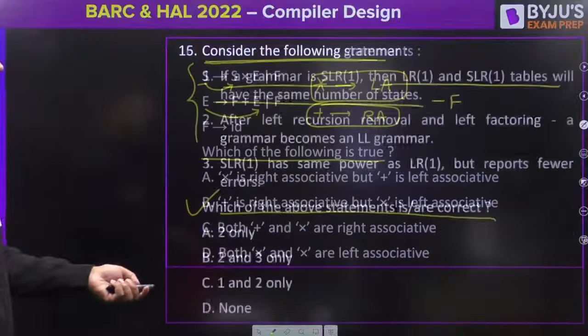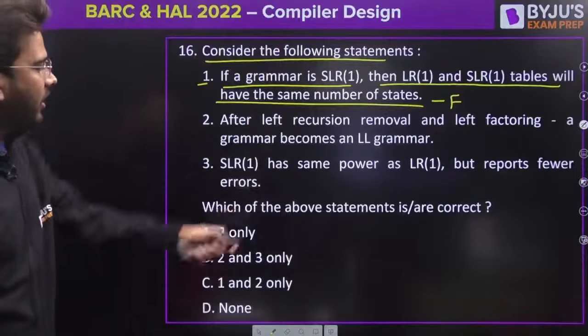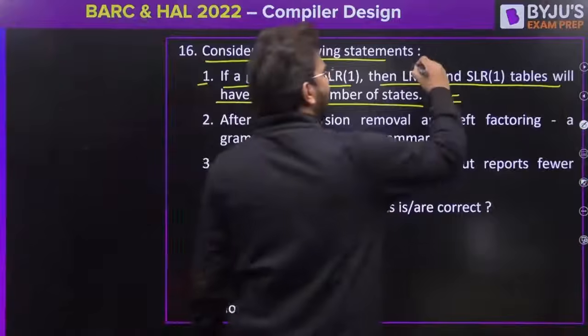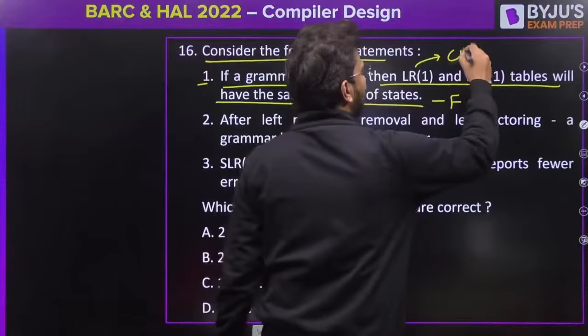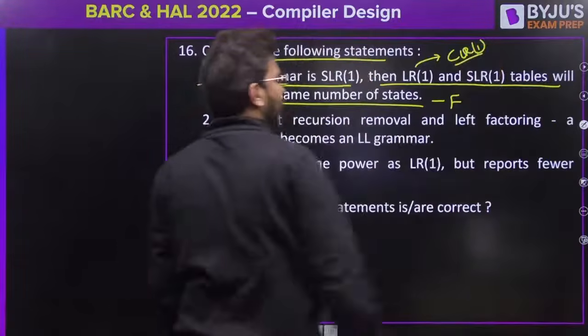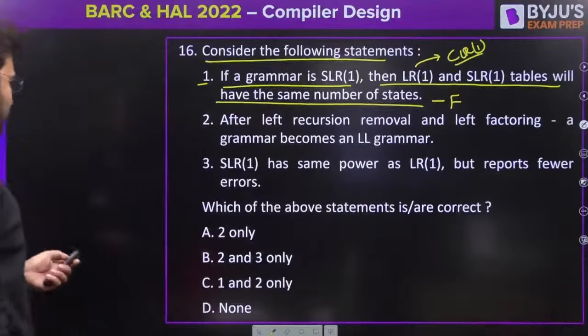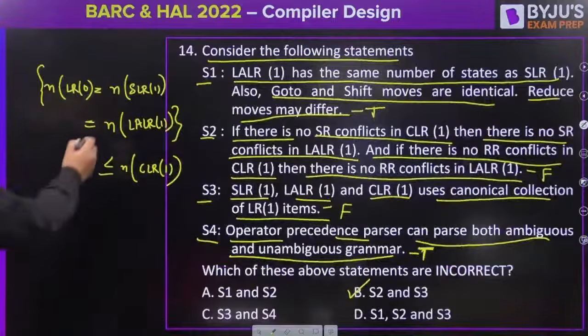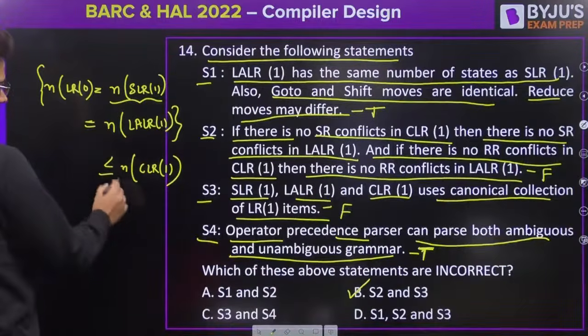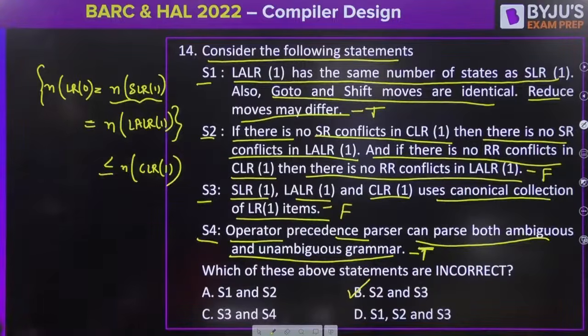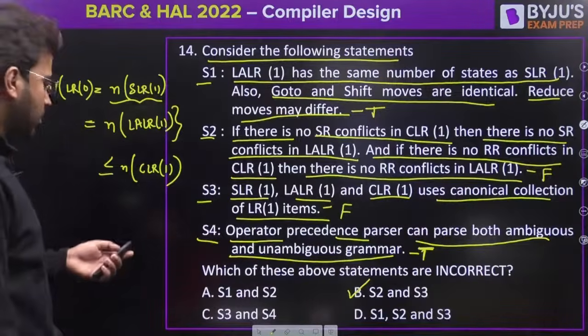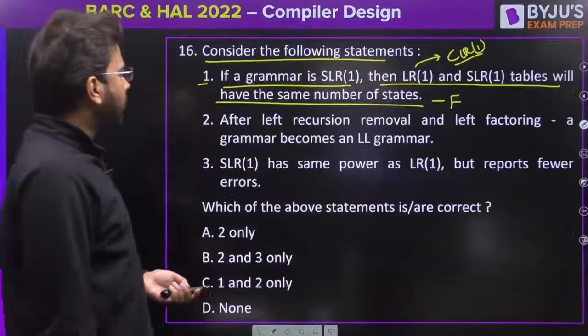Here it is talking about LR1. LR1 means CLR1 only. Both are same. Okay. So here you can see in this question also I have shown you. Here you have SLR1. It can be less than or equal to CLR1 or LALR1. So now come back to that question.